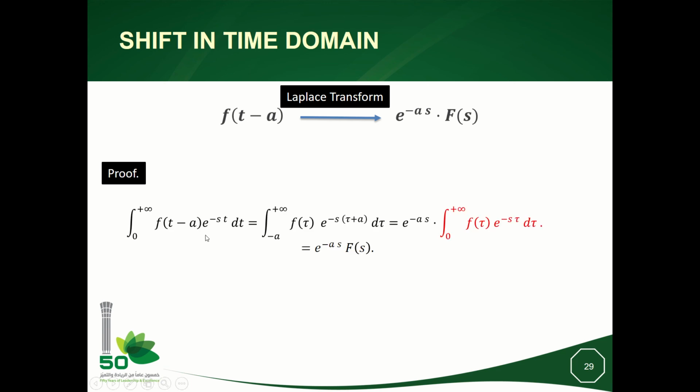So now, if I start from the definition of the Laplace, I have f of t minus a times exponential minus st dt under the integral from 0 to plus infinity. Okay, I will make a change of variable, t minus a equals tau. Then the limits will change according to this change of variable.